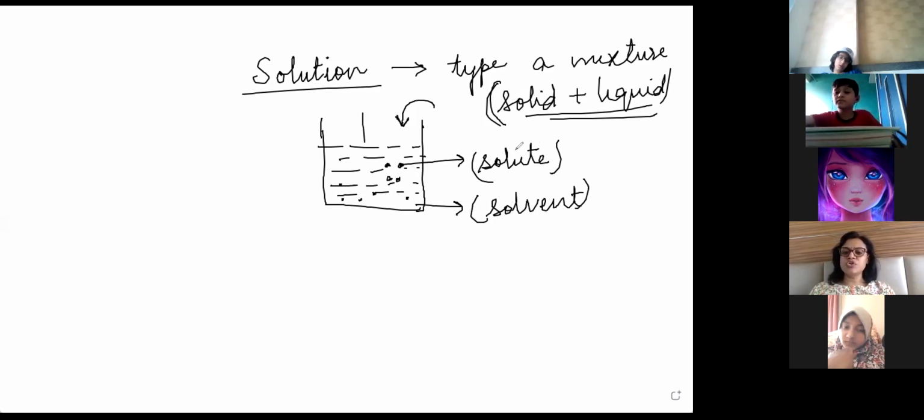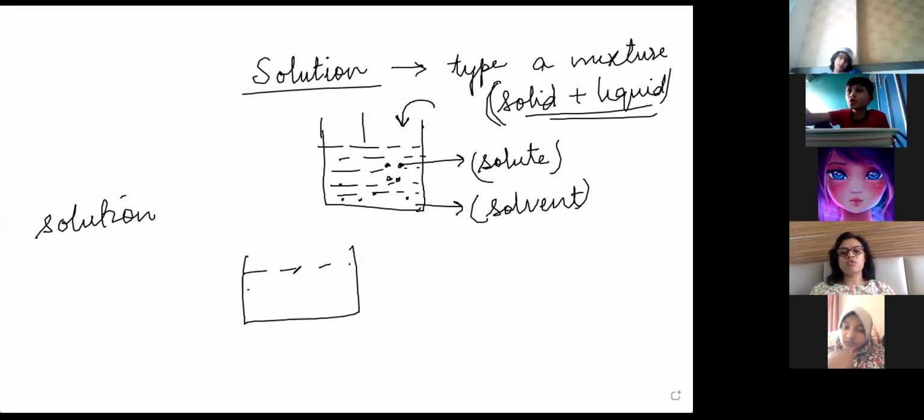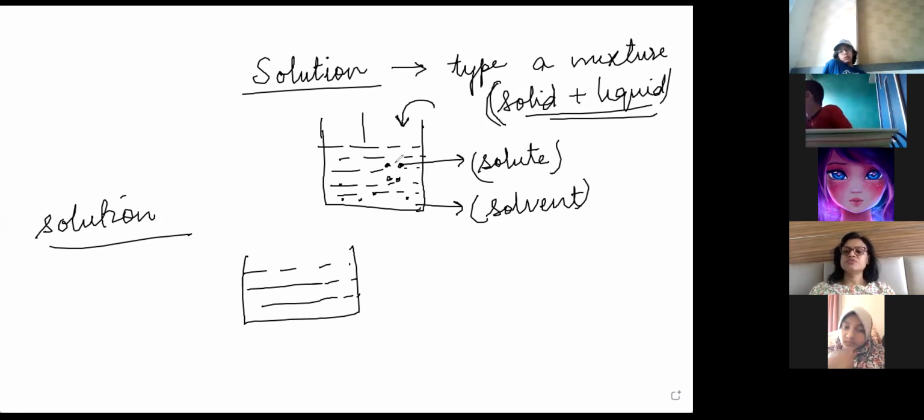And this solute plus solvent together makes a solution. Do you understand what I am telling? Yes. Okay, first you took water. Solute, solvent, and solution. It makes a solution. So, ma'am, the solute is the solid part and the solvent is the liquid part which was already there in the glass. And then when we mix it together, it becomes a solution. So in this case, solvent is water and solute is sugar. Okay.